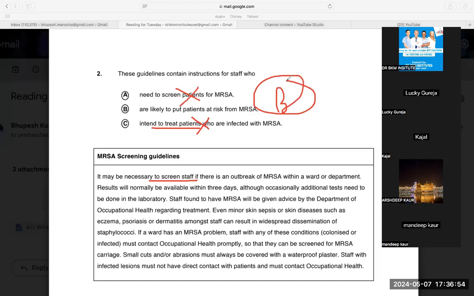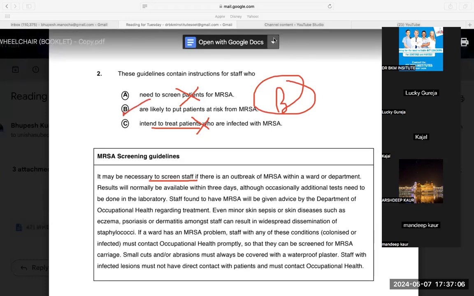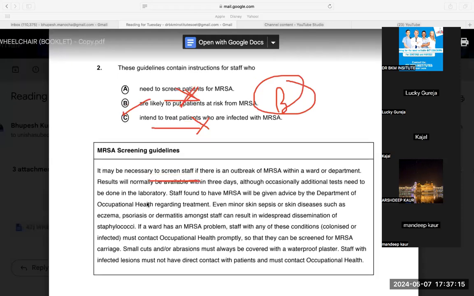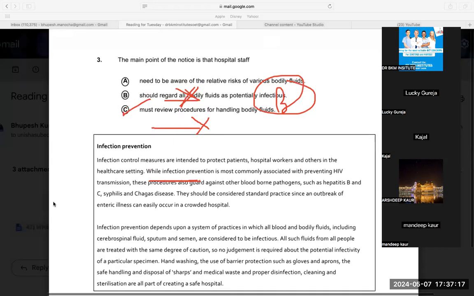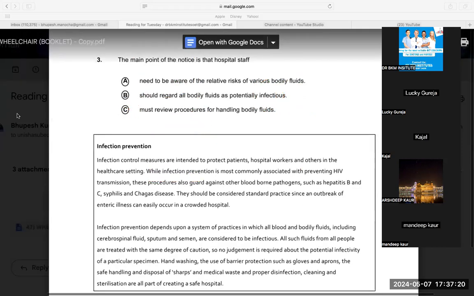You will love it. See, if you listen to this video once, you will forget it. If you listen to this video four times, you will always remember elimination. The question can be done this way as well, but this is the hard method. Elimination is easy. Need to screen patients, need to screen staff. Not matching. Elimination, how easy! In this question, if I do not use elimination, I can't get the answer as B. But as soon as, after talking to you, I saw the word relative risk. Relative means that two things are different, but they are saying it should be treated with the same degree of caution. 100% B. This is what we want to learn.